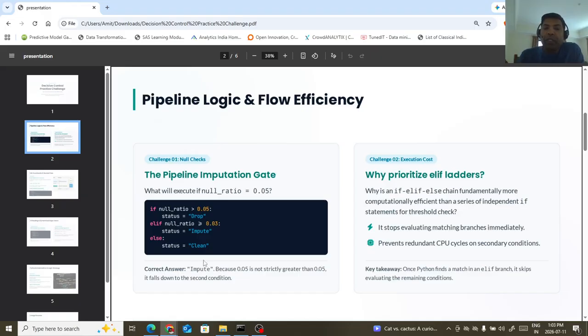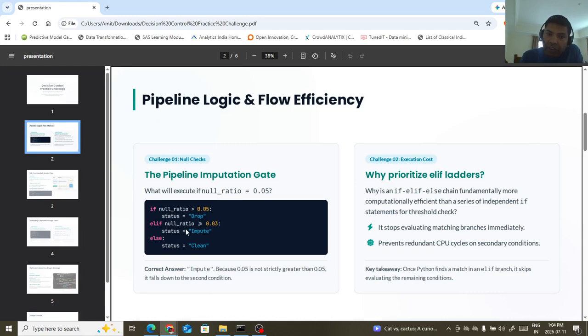So in these two conditions, rule number 1 here is not very strict, because if you had written 0.03, then by default all this scenario would fall in here, because it will capture 0.05 automatically. Line number 1, which is the if statement, is not strict.